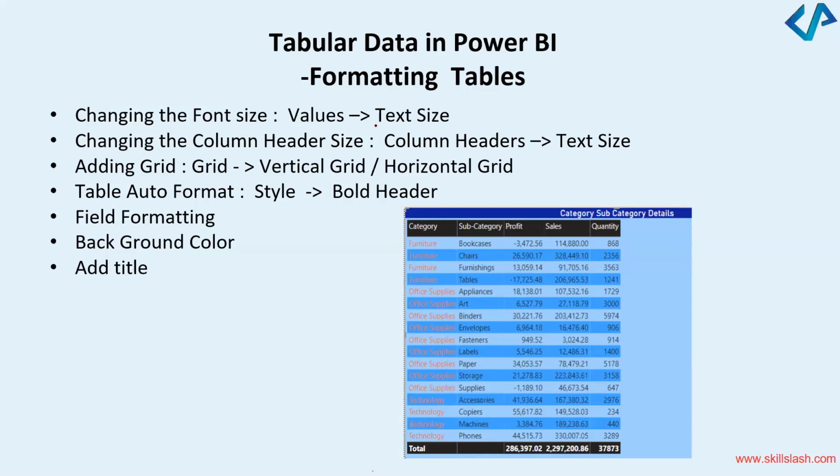All right, let's look at the steps. Go to Power BI and select these as the formatting options. You had to change the font size and put it as text size, and also put the column header size as text size. Look for the grid option in the formatting tab. Based on whether you choose vertical grid or horizontal grid, it will plot the table accordingly. You can select what kind of header you want, the field formatting and background color, and add the title.